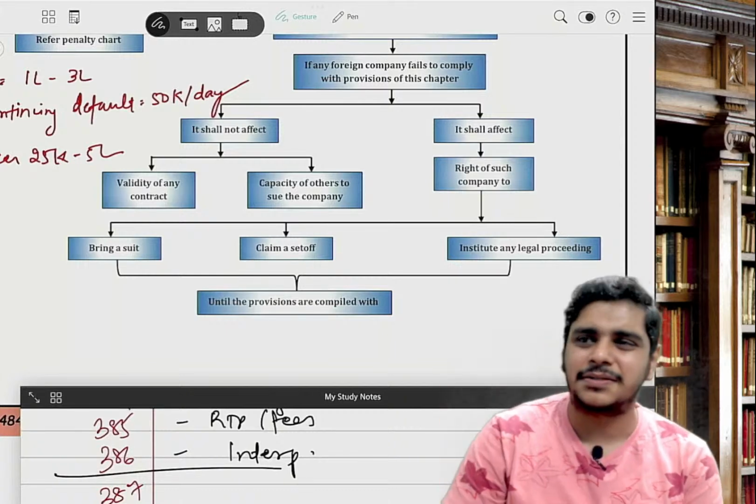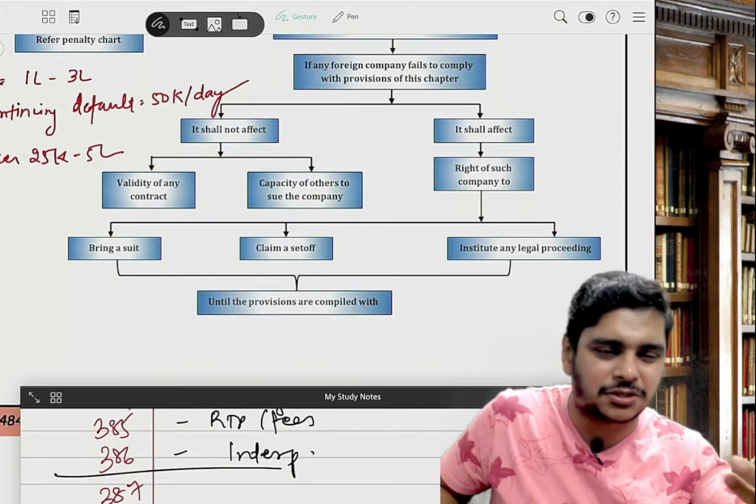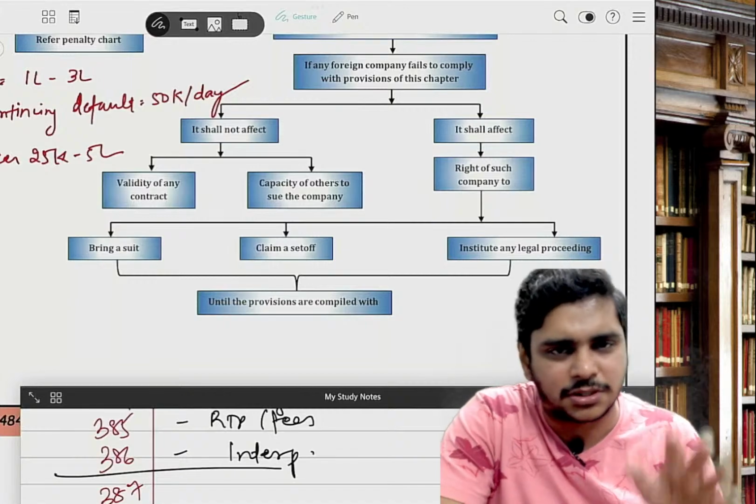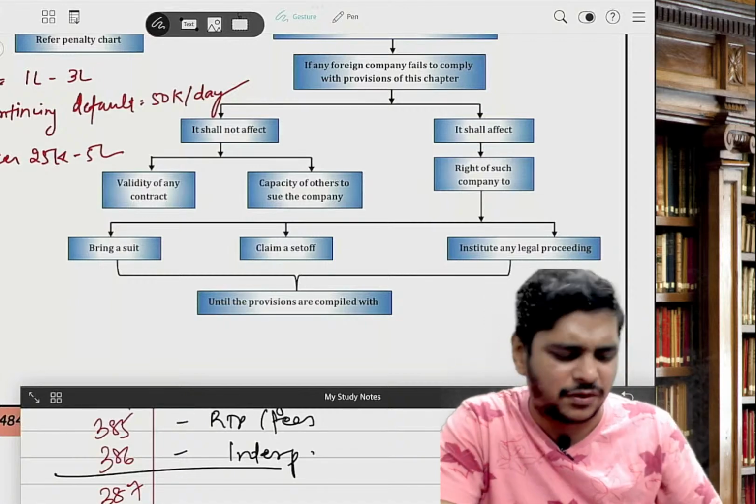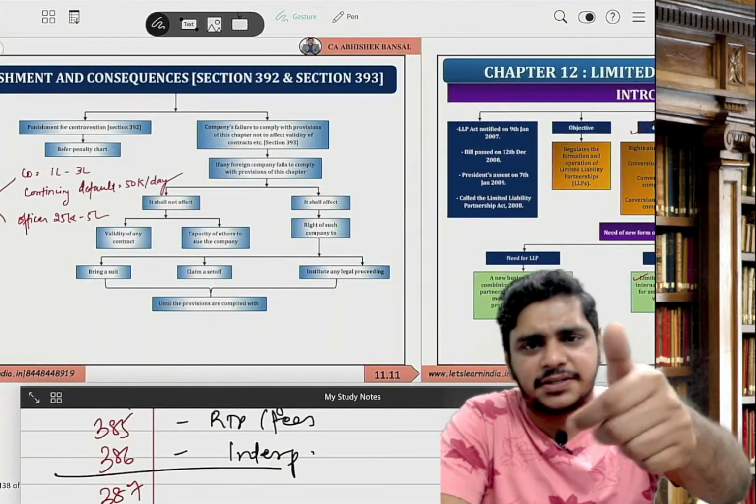393A is amended. It says the Central Government can give exemption to certain classes of companies. Those are not applicable to us. Just remember the CG can give any exemption. We have not written it here, but 393A is there in your book.